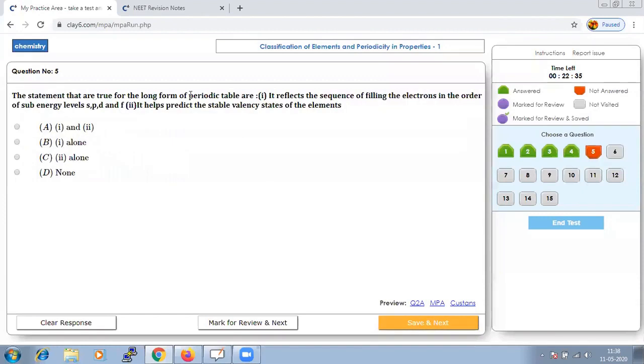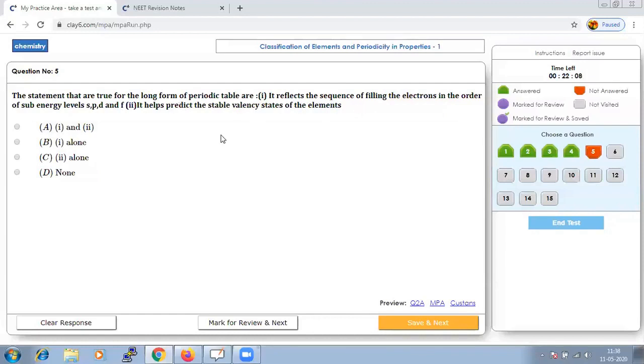The statements that are true for the long form of the periodic table, this is a fact from the properties of the modern periodic table. It reflects the sequence of filling of electrons in the order of sub-energy levels s, p, d, and f. It is true. It helps to predict the stable valency state of the elements.